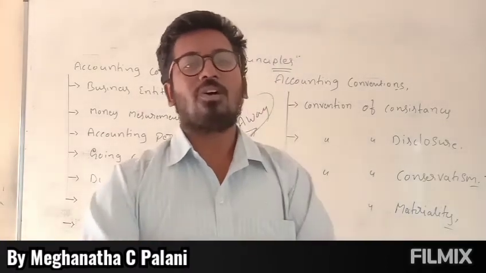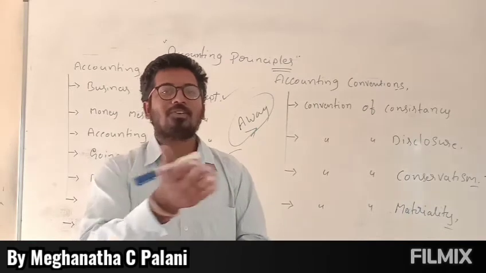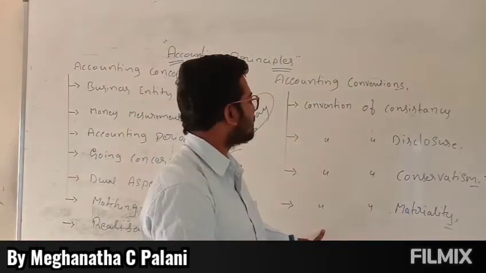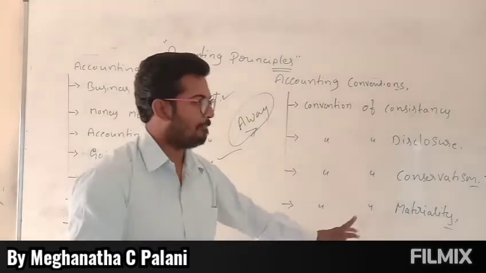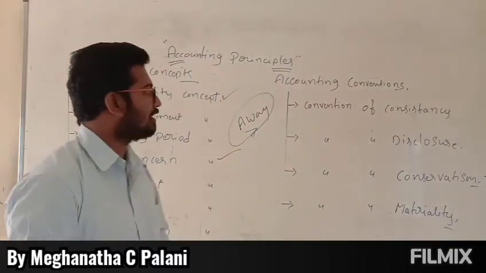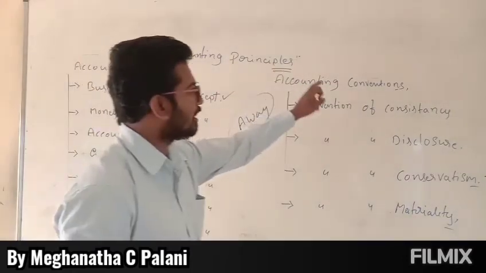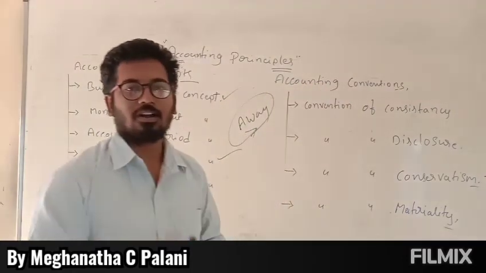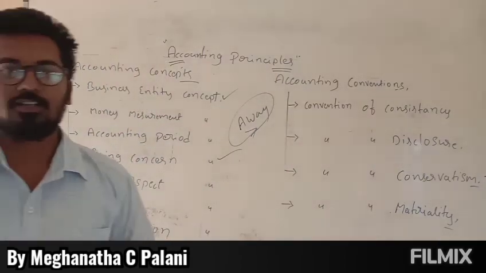It may realize into money later, but you have to record it. Sometimes you miss it also. Those kinds of things are what we call the convention of materiality. These are the 4 conventions, and based on these accounting concepts and conventions we record our books of accounts. That is what we call accounting principles. Thank you.